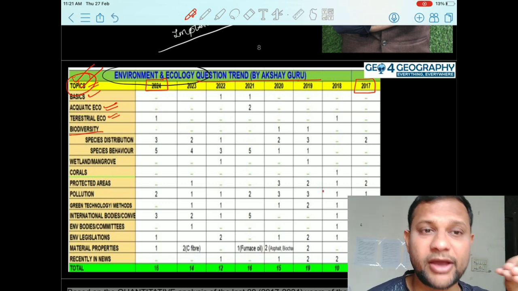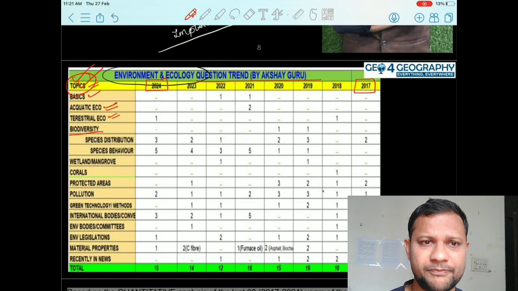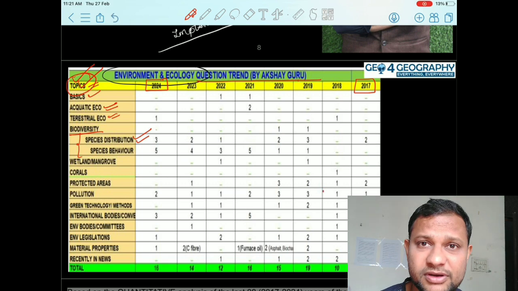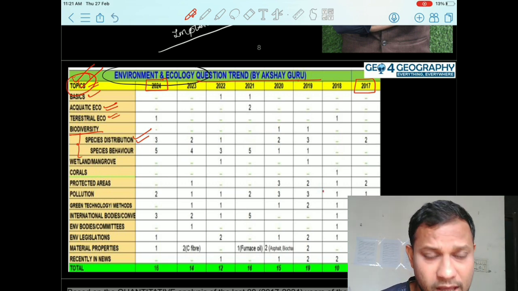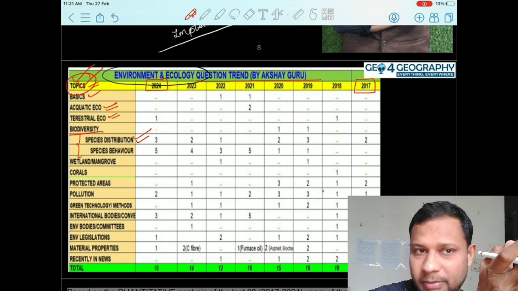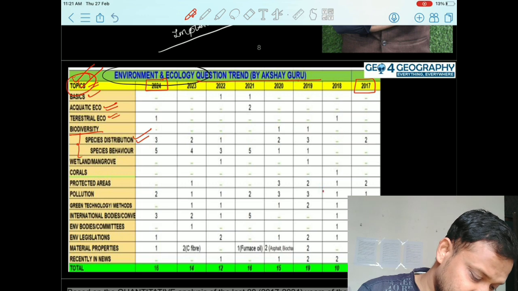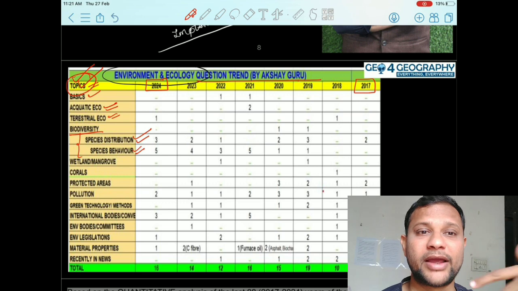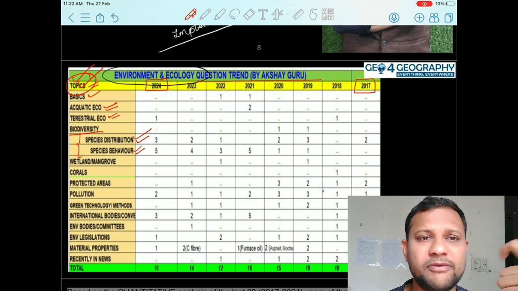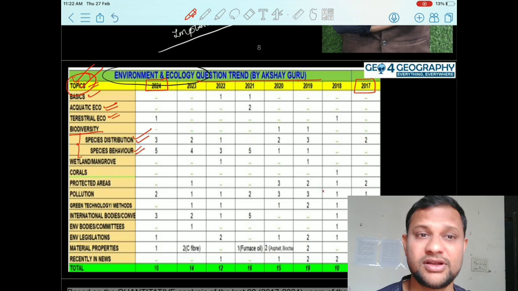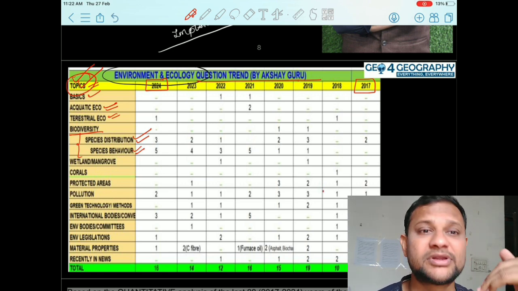Then biodiversity, which you must be knowing is a very important area when it comes to this preparation. In biodiversity, earlier questions used to come on the basics of biodiversity. Now that trend has changed, and now biodiversity is all about the variety of life, in terms of plants, flora and fauna. Now you will find species distribution, where they actually have their spread, and species behavior. You will find the orangutan and its food habit, the ant as a cultivator of fungi, the behavior of the squirrel. So you will find such behavior-based questions in the examination. Just last year there were questions on the behavior of the cheetah, the lion, and the leopard.